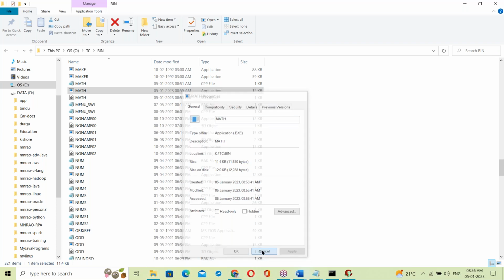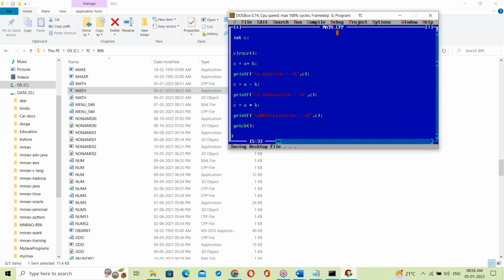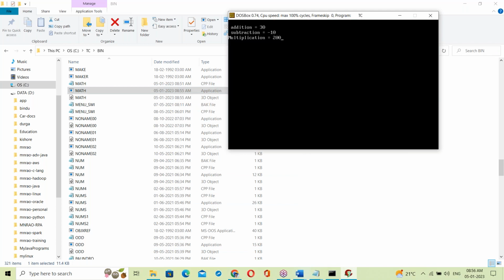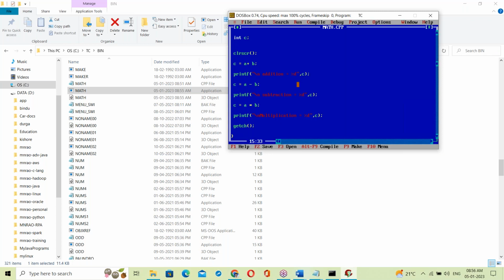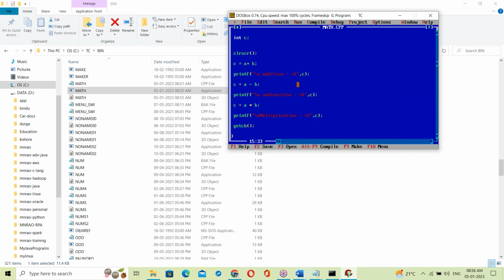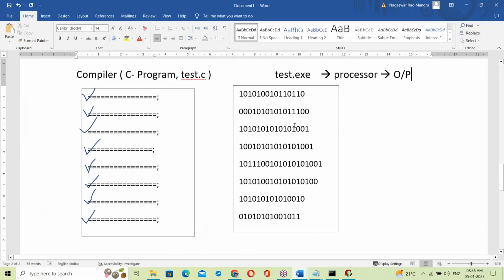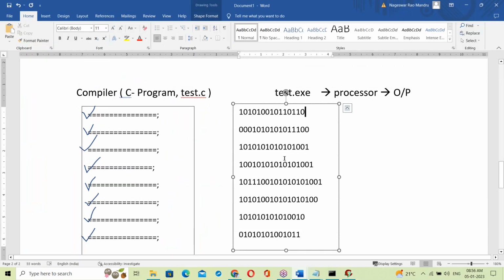The exe file is created and executed. Now it's executed. So when I run this, the exe file is created and executed. Run it here. Addition 30, subtraction minus 10, multiplication 200. So what happens? The exe file is generated, and that test.exe file is executed.